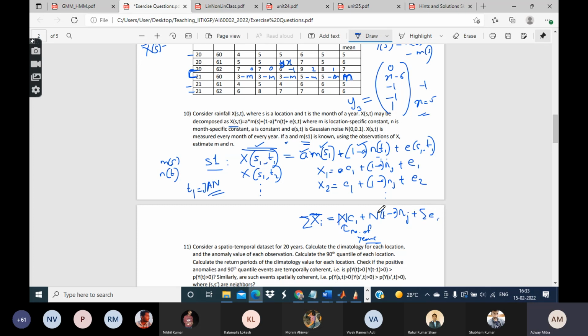Now I will just divide all through by N. What I get is the sample mean of all the observations for that particular location and that particular month.